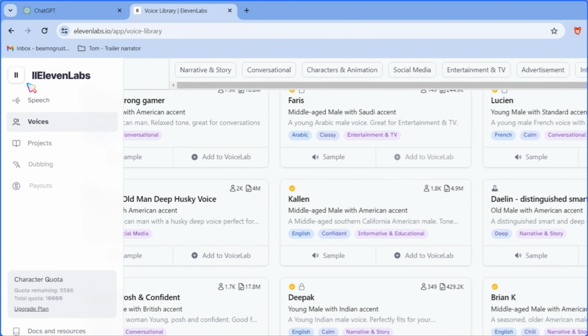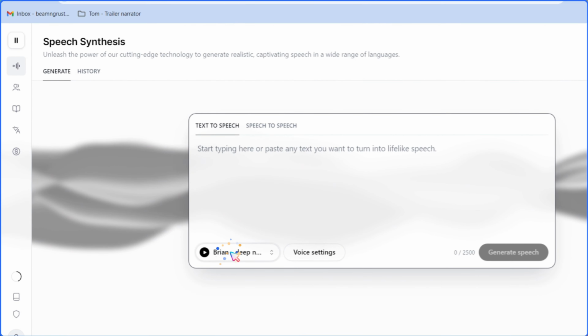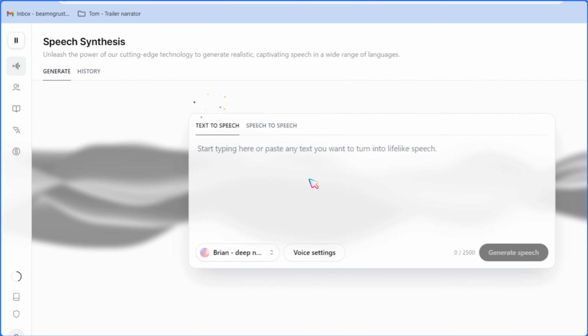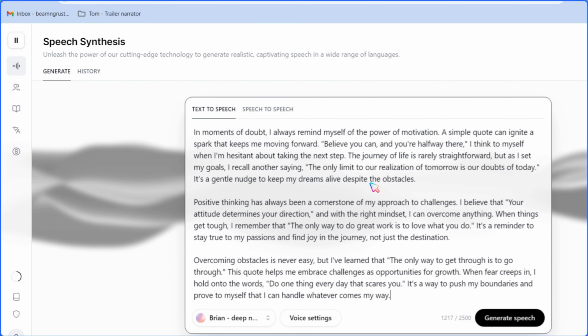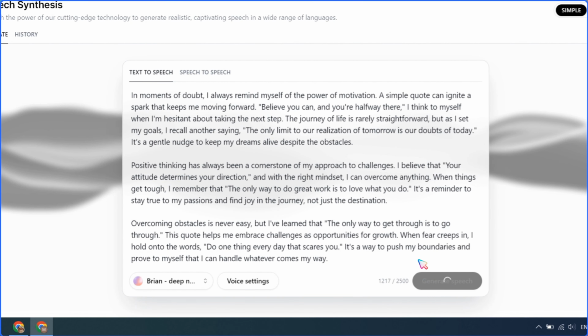After adding the voice, go back to the home screen, select the voice, paste the script, and click on the Generate Speech button. Then download it.